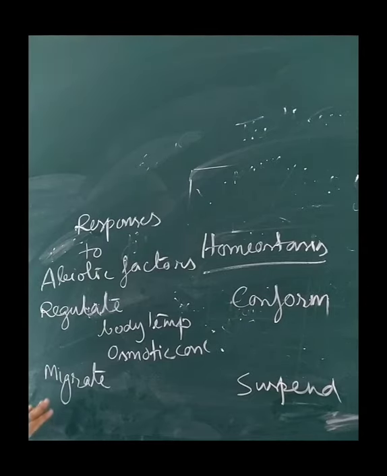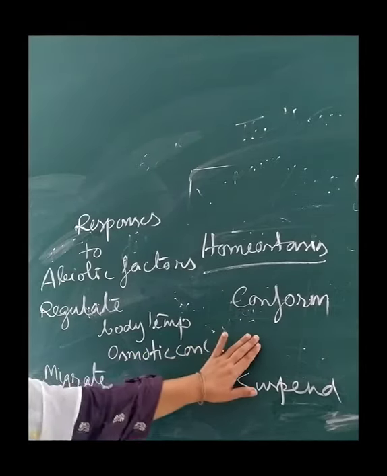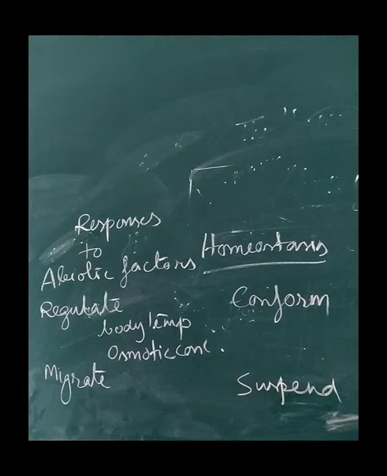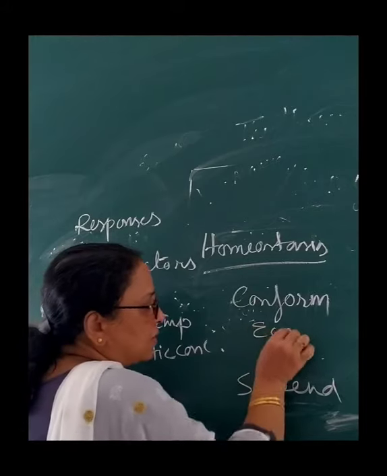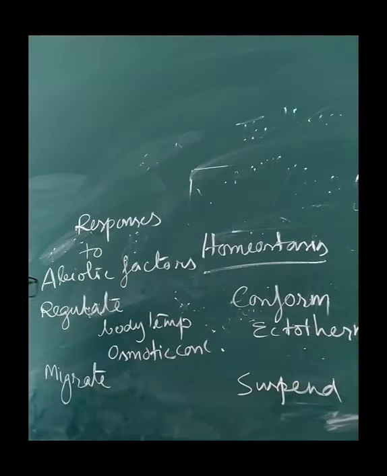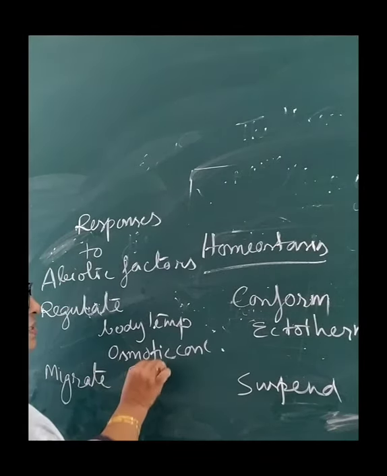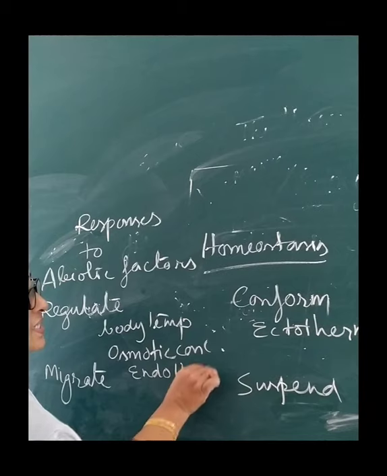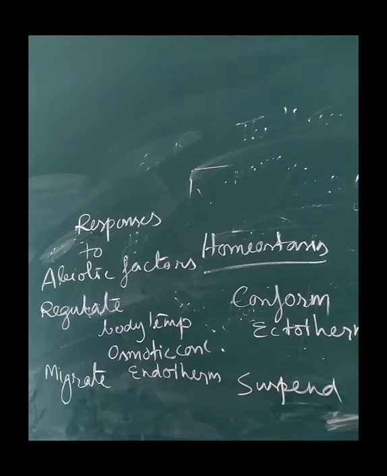Now the next one is conform. Now these are conformers actually. 99% of animals are conformers here, and their body temperature changes to the ambient temperature, and that is called ectotherms. So ectotherms are those whose body temperature is changing, but those whose body temperature is constant, we say endotherms, right?